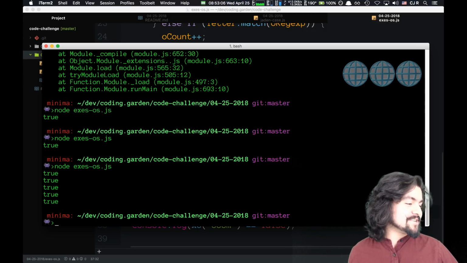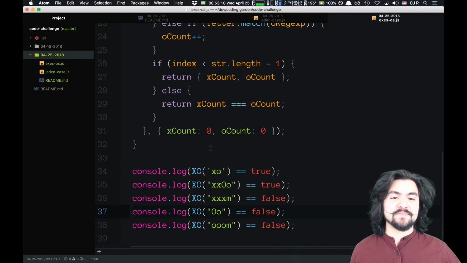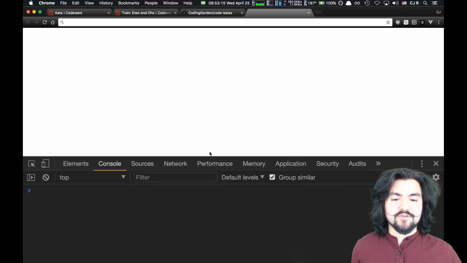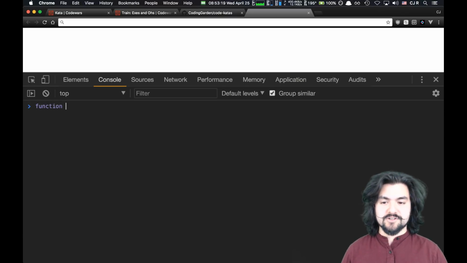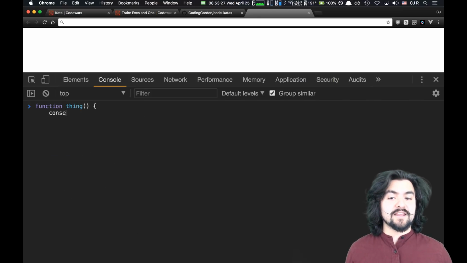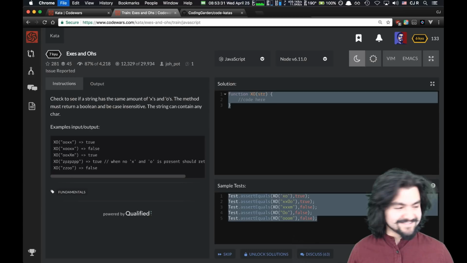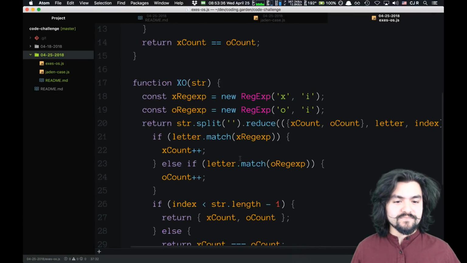A comment in the chat: doing these in the DevTools console is not recommended. It's a lot harder because I think they actually released, if you do a new line in the DevTools, it should work. So like if I start creating a function and then do an open curly brace, yeah, if I do a new line, it actually knows that I'm inside of a function, so it'll let me. So that's easier. But if I ever accidentally press up, it'll go to something I did before that. Yeah, so I like to do it in more of an isolated environment.